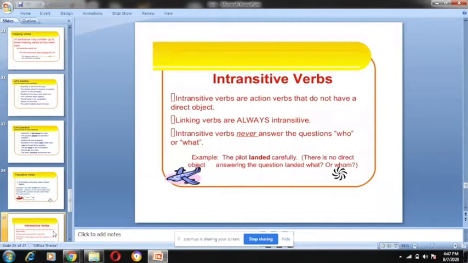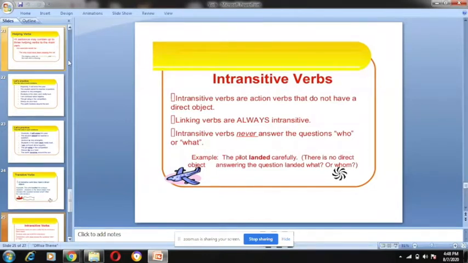Intransitive verbs are action verbs that do not have a direct object. Okay, they don't have the direct object. Linking verbs are always intransitive. Now we studied linking verbs. There were nine linking verbs, I guess. So linking verbs are always intransitive.